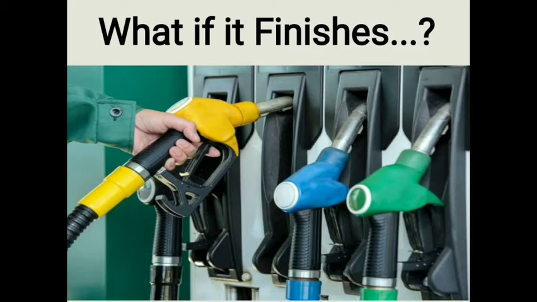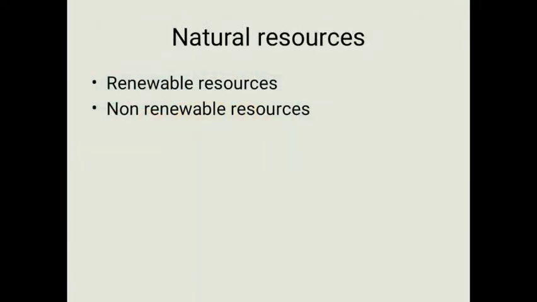So first of all, what is energy? Energy is the capacity to do work. Energy is used for cooking, for traveling, for farming, for playing, and for many other different activities. We get energy mainly from natural resources. There are two types of natural resources: one is renewable resources, and the other we call non-renewable resources.